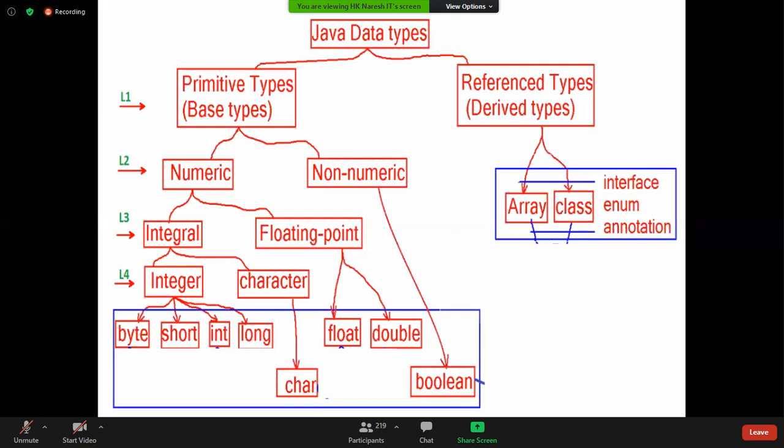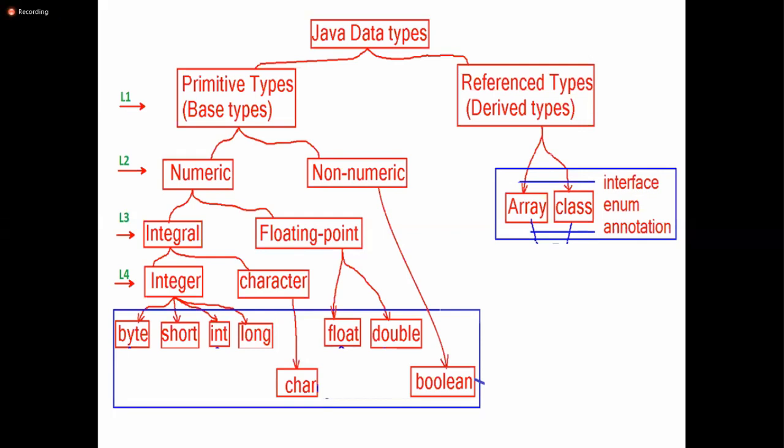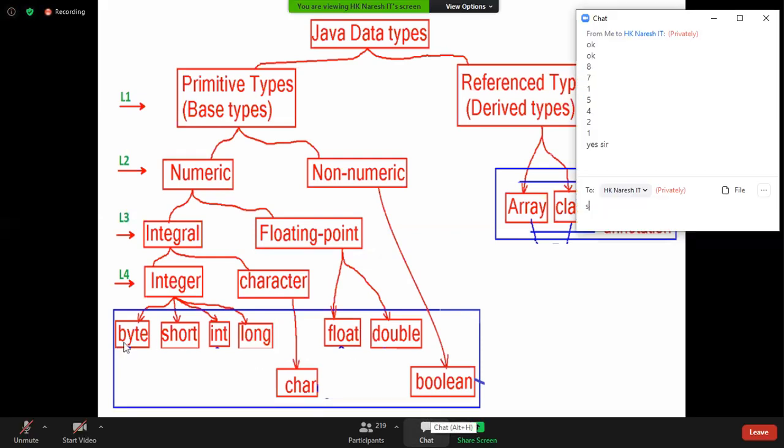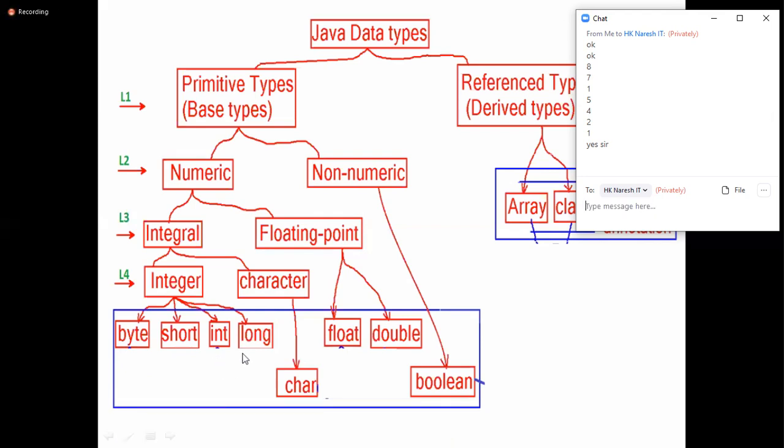Now, what is a data type? A keyword that provides information to create a variable or object is called a data type. A data type provides five pieces of information. Number one, type of the memory. If I create byte, short, int, or long variables, what type of memory is created?